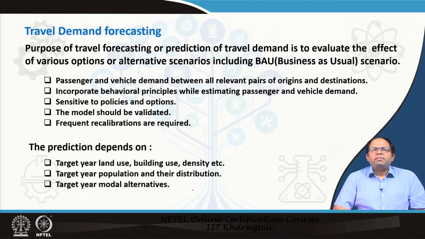And at the same time, if certain things change, that means for alternative scenarios, we also need to evaluate how the passenger travel demand will change. In this way we can always evaluate some new scenarios where we will try to improve upon certain objectives, like reducing the total vehicle kilometers traveled, or reducing total emissions. So, we can have several objectives, and accordingly we can also develop some alternative scenarios as well.